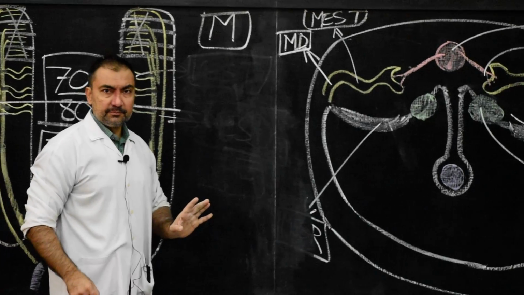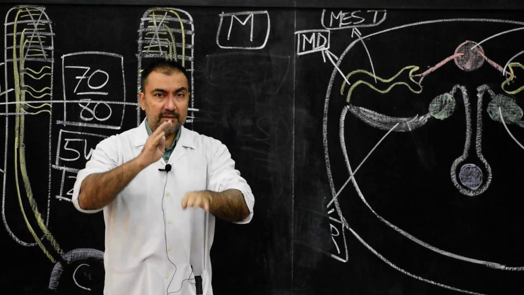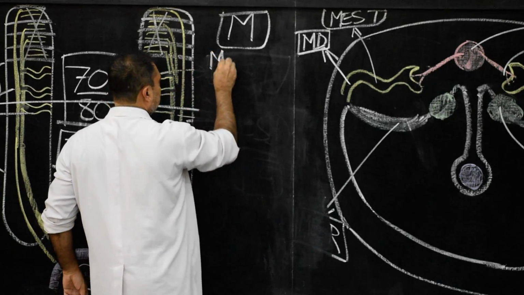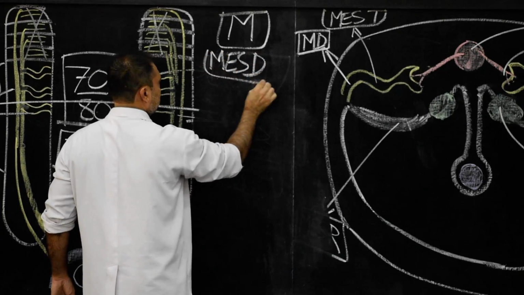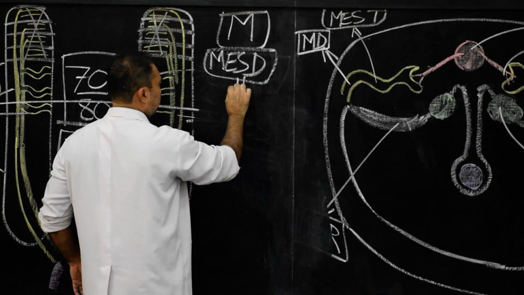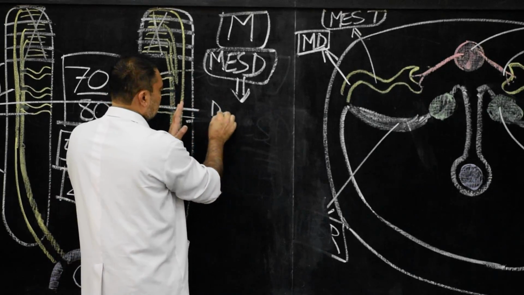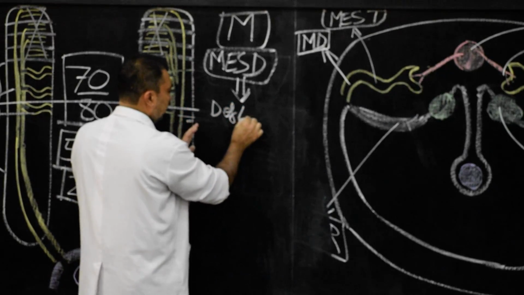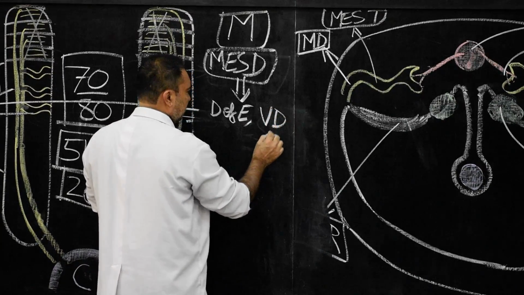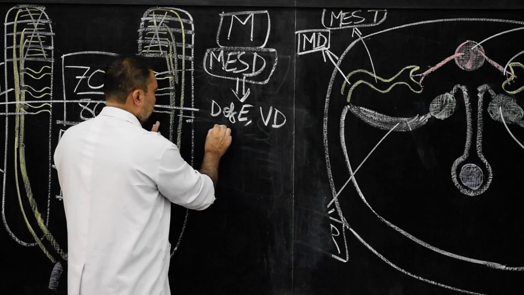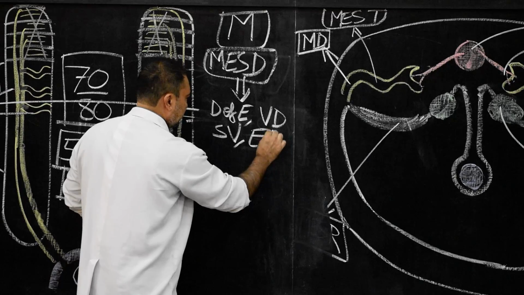In case of males, before the mesonephric duct disappears, the entire mesonephric duct will develop into the duct of epididymis, the duct of vas deferens, then seminal vesicle and ejaculatory duct.